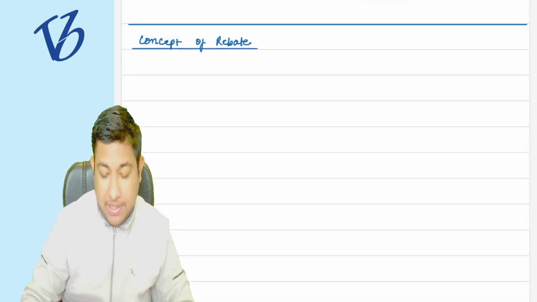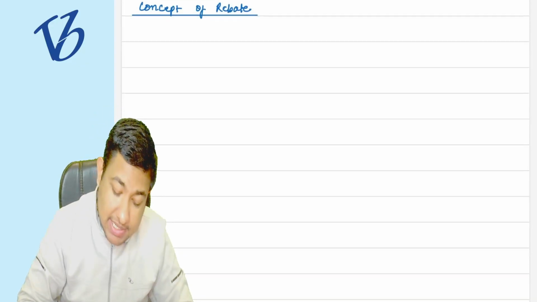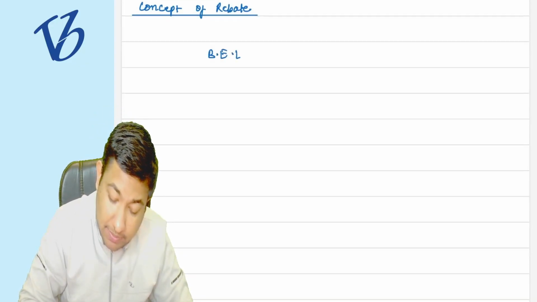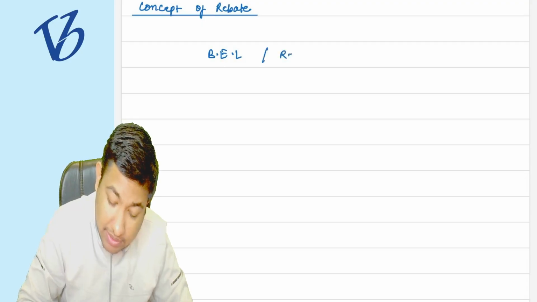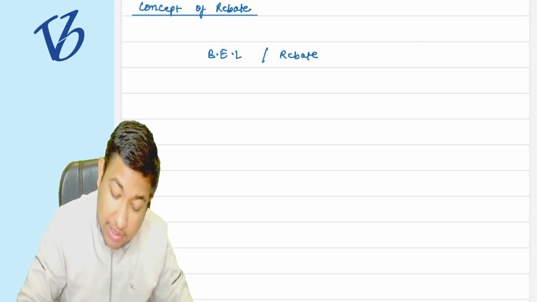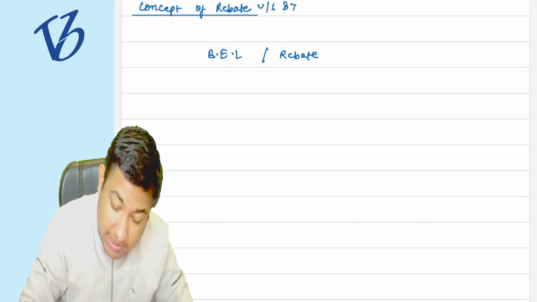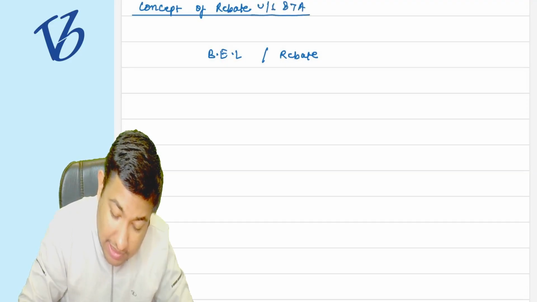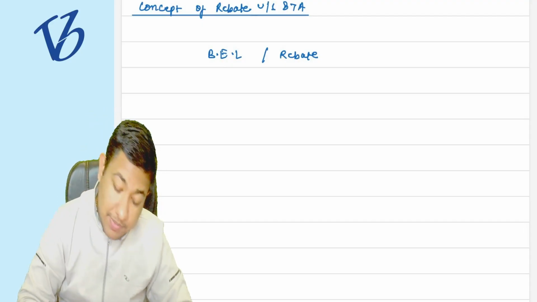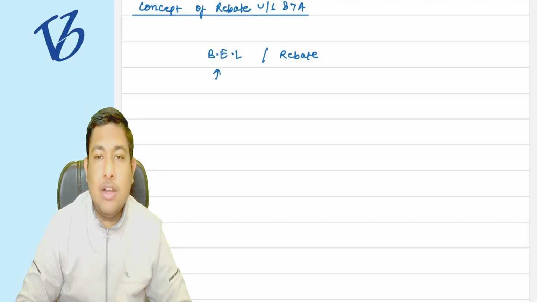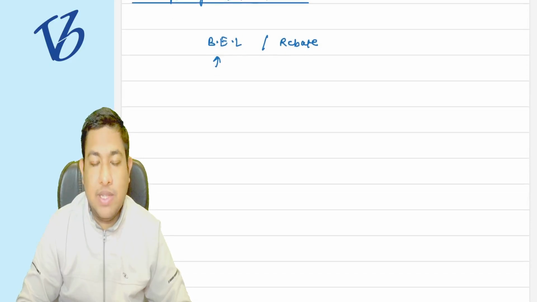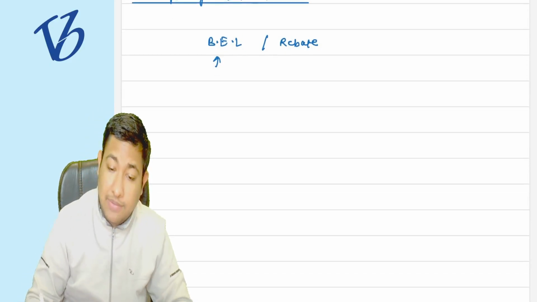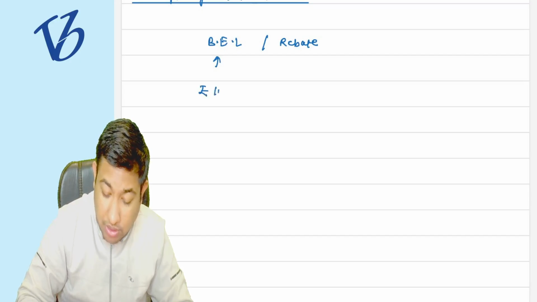Concept of rebate. In the basic exemption limit, there is a difference between the basic exemption limit and the rebate. The rebate is given under section 87A. The basic exemption limit says that we are not going to tax the person on this income. Suppose the individual's income is 10 lakh rupees.